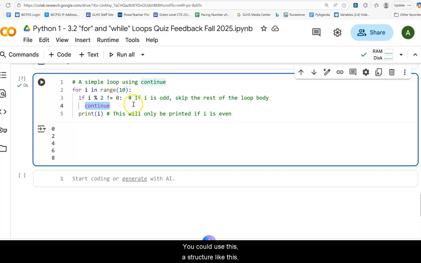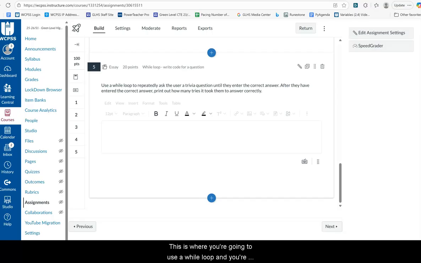You could use a structure like this. It's a little different from the earlier question where you had to print odd or even numbers. All right, and then let's look at the last question. This is where you're going to use a while loop, and you're going to repeatedly ask a user a trivia question until they enter the correct answer.